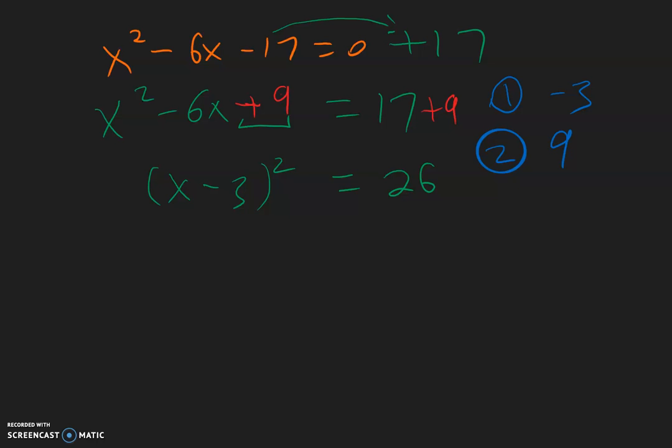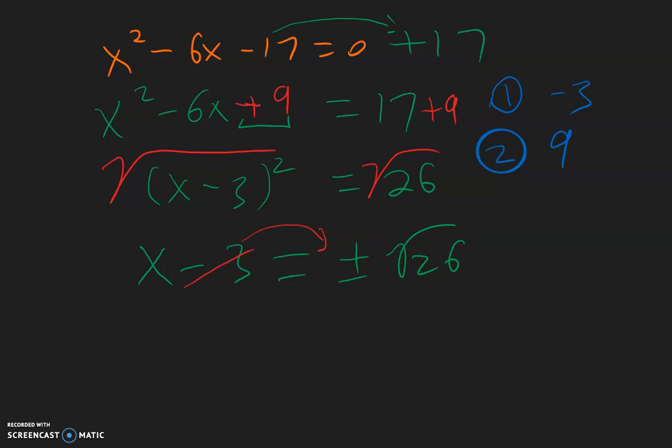Now we will go ahead and take the square root of both sides to get rid of the square. So here we're left with x minus 3 is equal to the square root of 26, which cannot be simplified, and so we just leave it as positive or negative square root of 26. And for one last step, we just need to bring this negative 3 over to this side. It becomes a positive 3. And we have our answer. x equals 3, positive or negative, square root of 26.